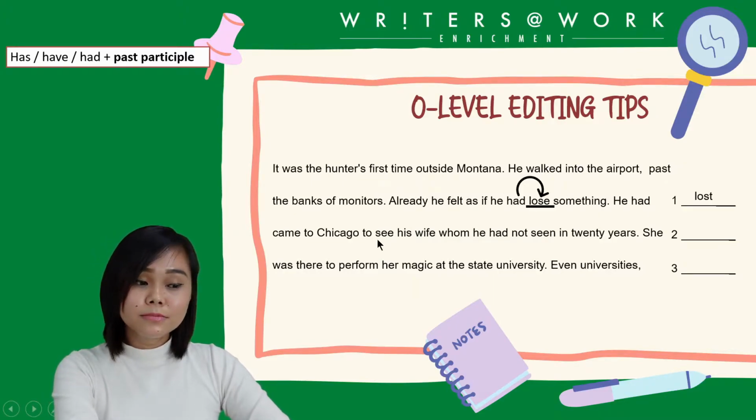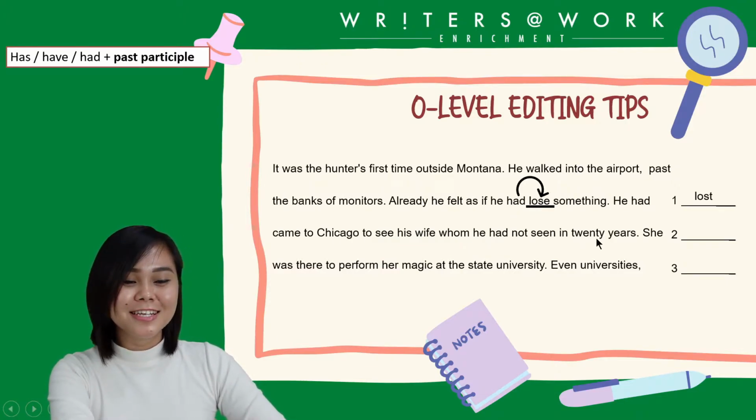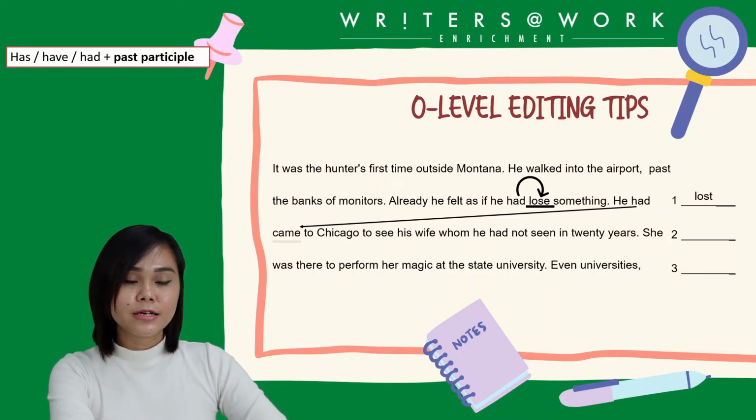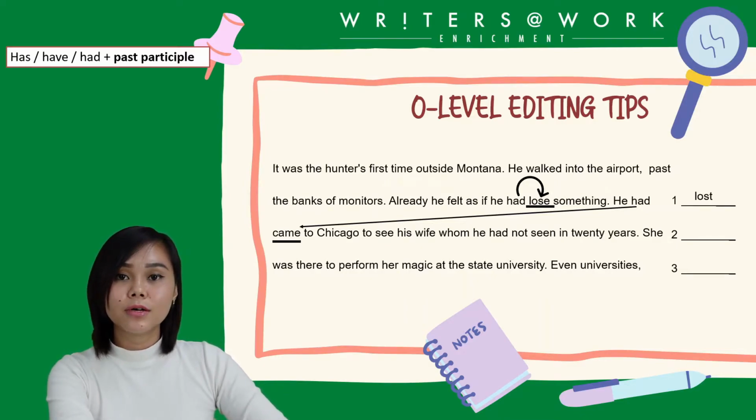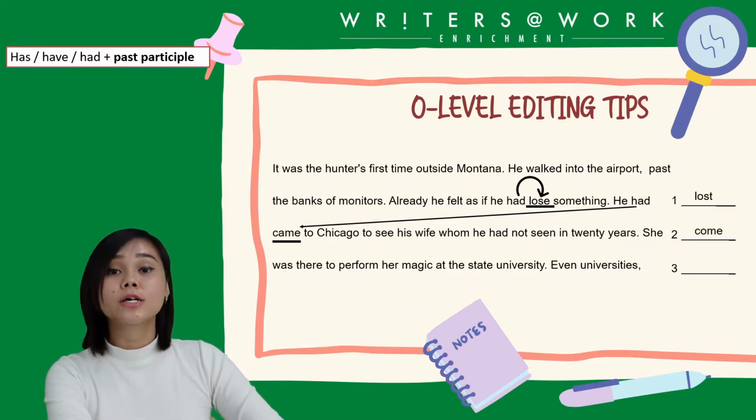He had came to Chicago to see his wife, whom he had not seen in 20 years. We have another error here, the word came. It's related to the first error in number one. You have a had there, so it means we need the past participle. Came is the past tense, therefore we should be using come.